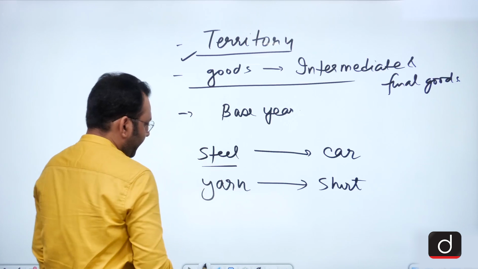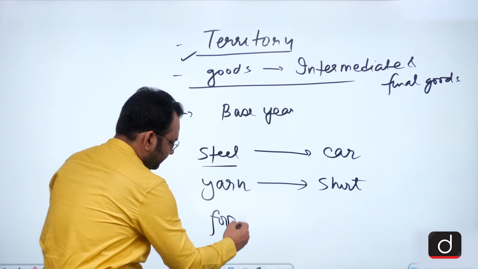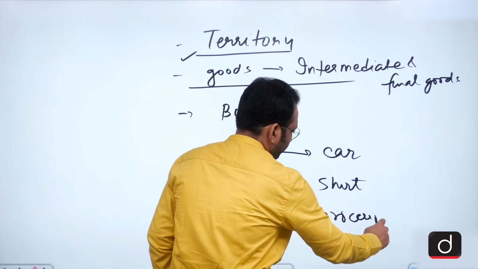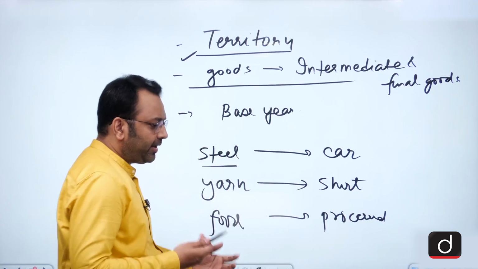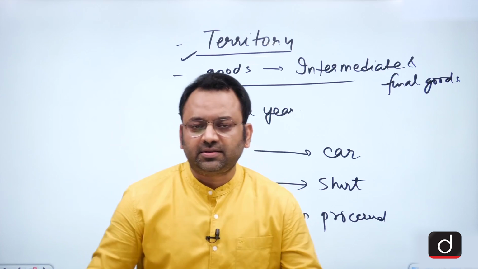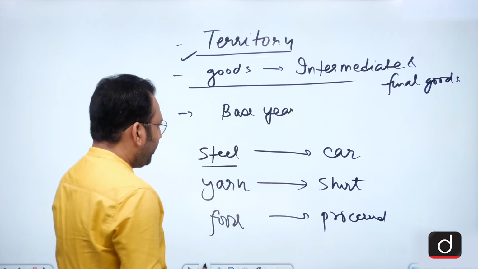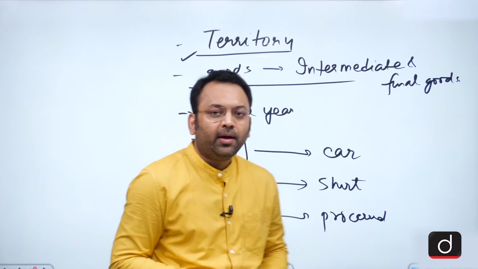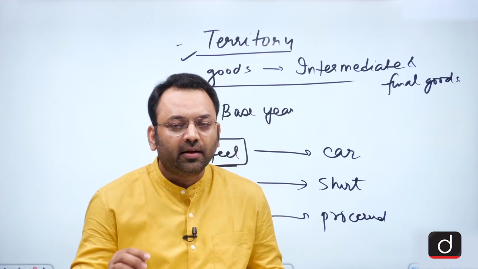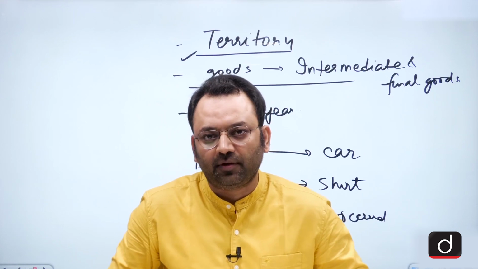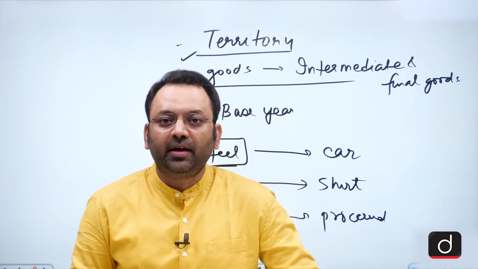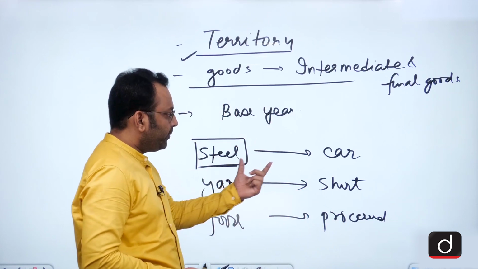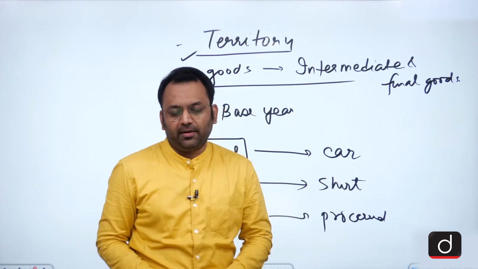We have the production of food grains, then we have the production of processed food. What are the similarities and the differences in these products? If you look at steel, it's a good, it's a product, but it is not yet ready for final consumption. It is an intermediate good because it would be consumed in the process to produce a car.